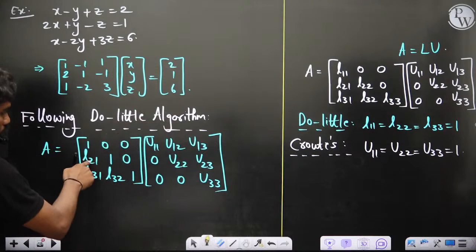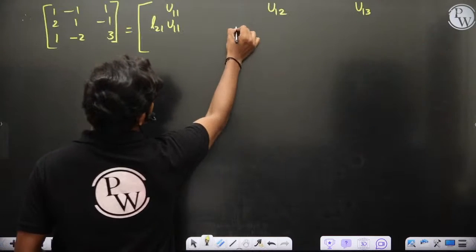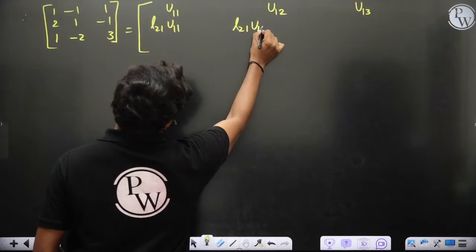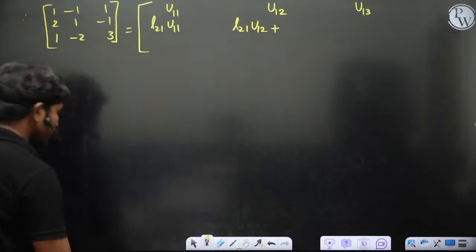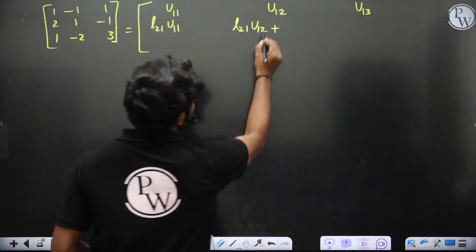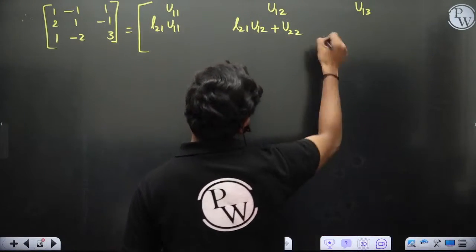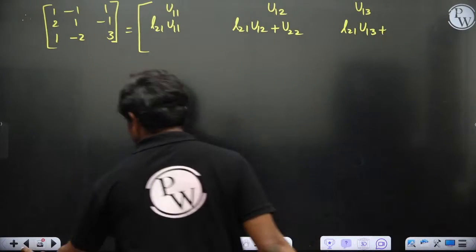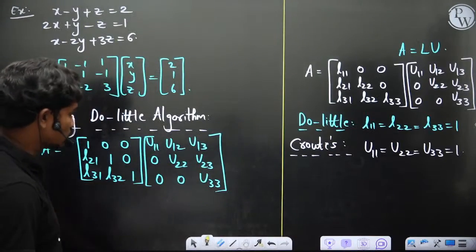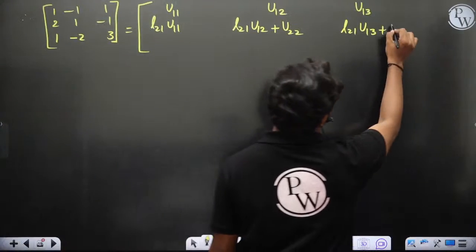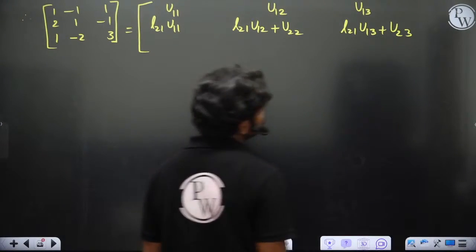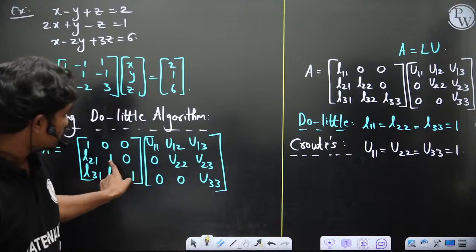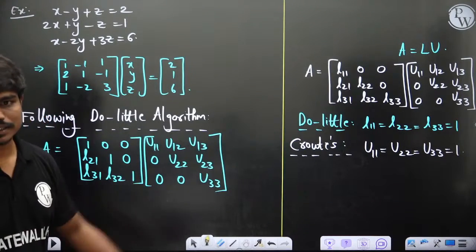Second row, second column: L21 U12 plus 1 into U22, so U22 is what you get. Similarly you will have L21 U13 plus 1 into U23, so U23 is what you will have, because 1 into U23 plus 0 into U33.